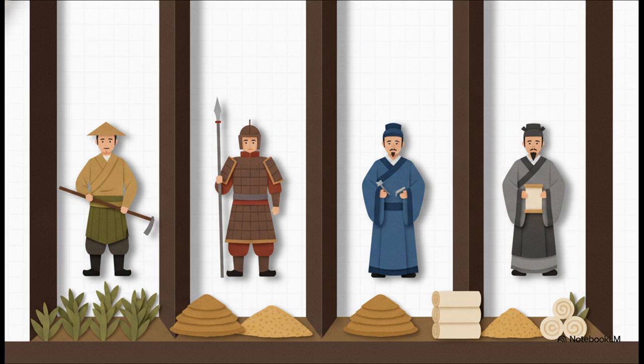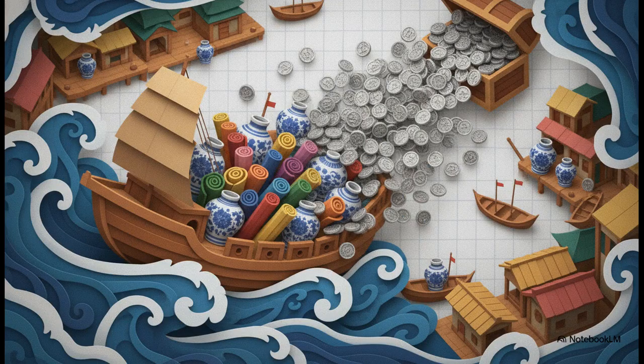Taxes? They were paid directly in kind. We're literally talking about bushels of grain and bolts of silk. Plus, he placed severe limitations on travel, commerce, and any kind of foreign interaction. He essentially envisioned this quiet, land-based empire where absolutely everyone stayed in their lane, totally cut off from the rest of the world. But human nature and economics usually have other plans.